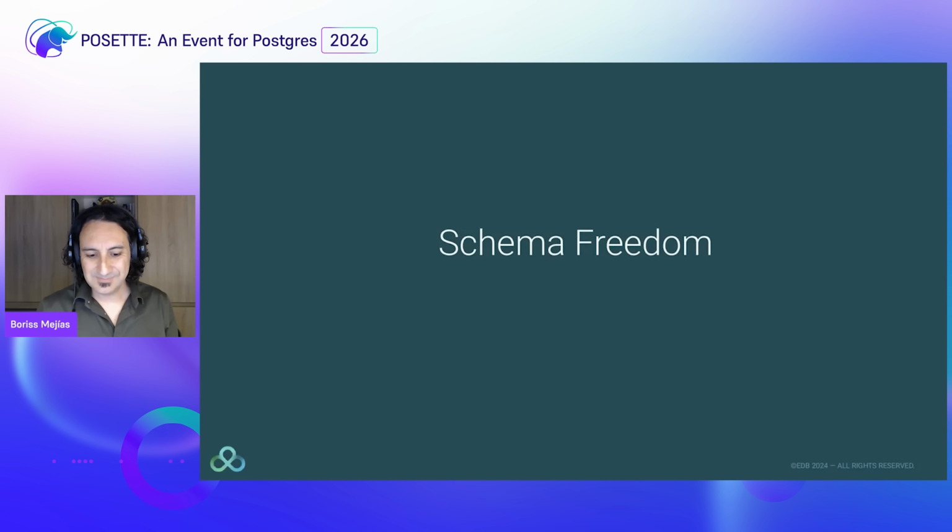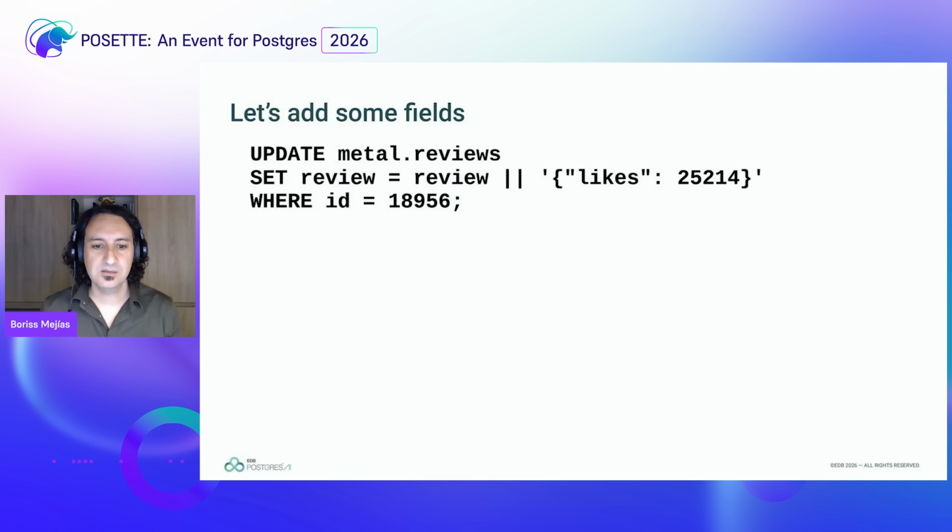All right, so let's get back to the concept of schema freedom. What do we mean by schema freedom? If I define it and I know what it is, I could just turn it into columns. But what if it changes later? Well, let's see an example. I want to have reviews that not only have these fields that I have, but I also want to add how many people like this review. So say, this one has 234 likes in this ID. So I can actually, like that, update the object by adding a new field. I don't have to do alter table and add a column, which is going to rewrite the whole thing. I can just add the field that I want in the object that I need.